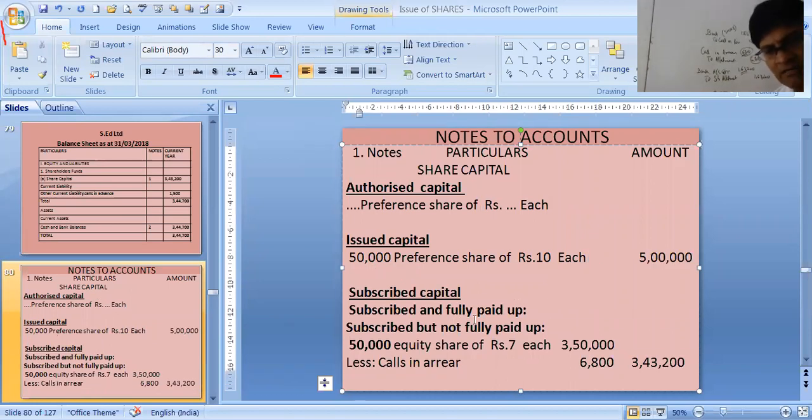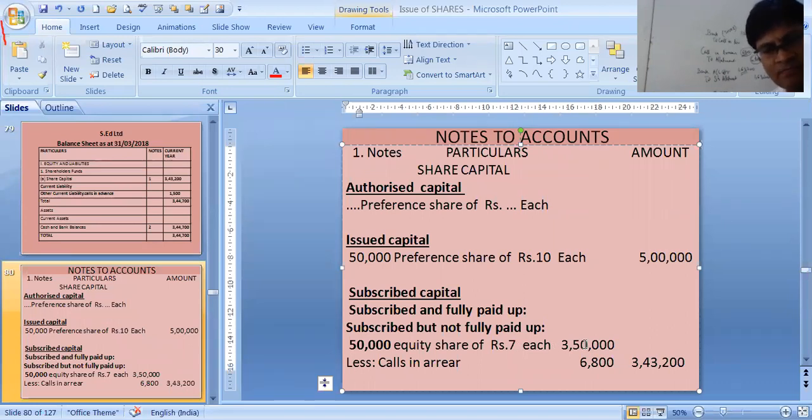Subscribed capital and fully paid up. There is no fully paid up till 31st March because you have called only 7 rupees. This is the very important part. You have not made the final call. You have made till allotment, that means 3 rupees plus 4 rupees, 7 rupees. So it is subscribed but not fully paid up. 50,000 shares, all shares were subscribed. Equity share of 7 each, because people have still given till 31st March 7 rupees.